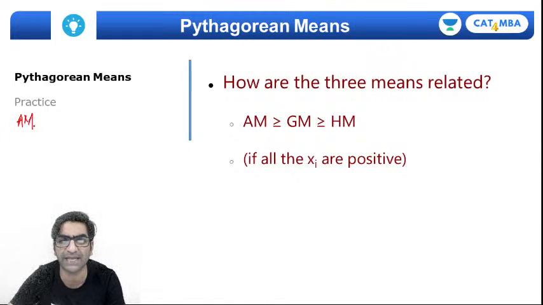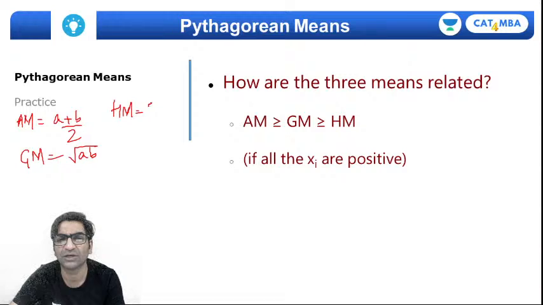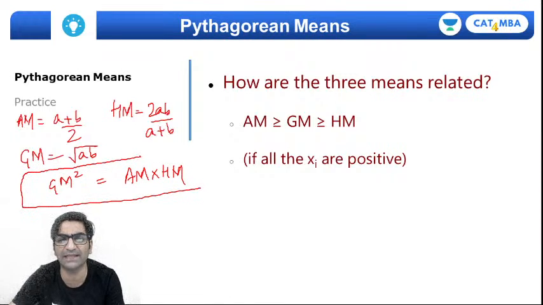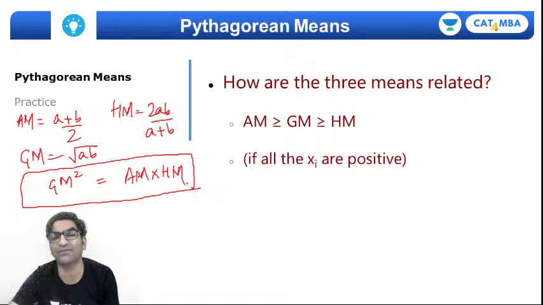For two variables, AM is a plus b by 2, GM is square root of ab and HM is 2ab upon a plus b, right? So basically if you look carefully, GM squared will be equal to AM into HM, right? So in a sense, if arithmetic mean is bigger than the geometric mean, then harmonic mean should be smaller than the geometric mean, right?